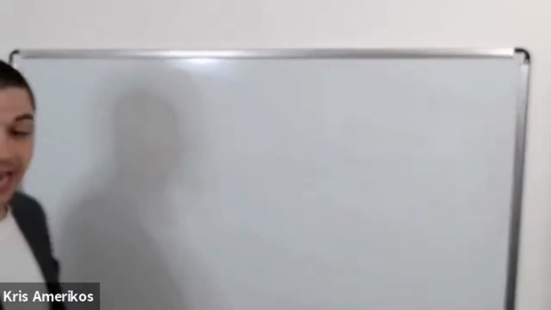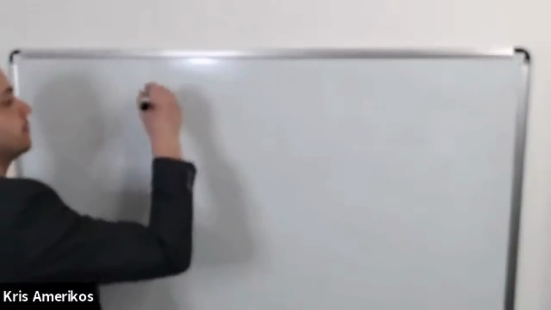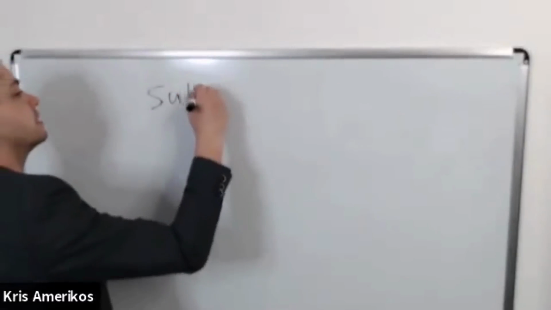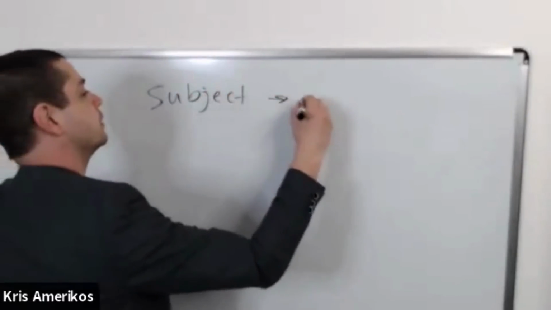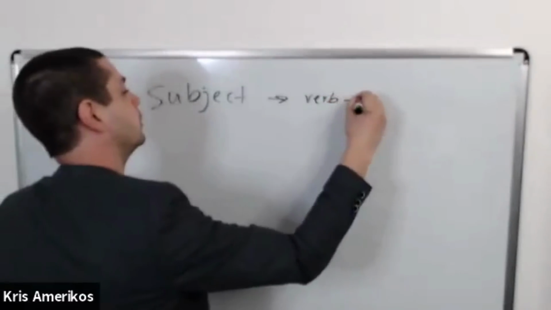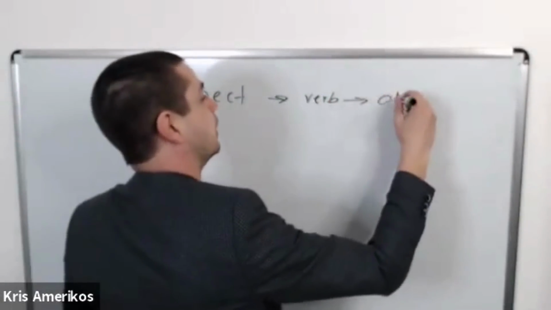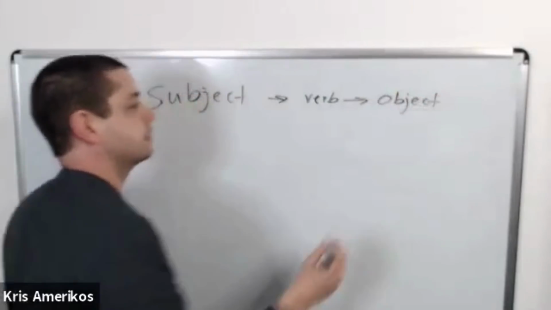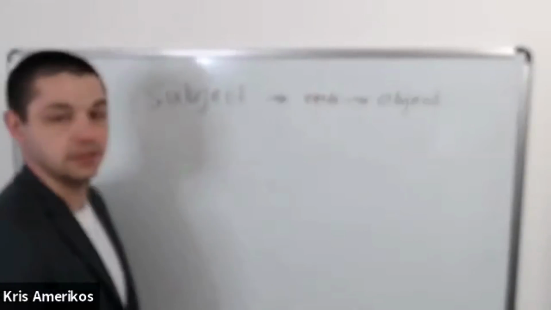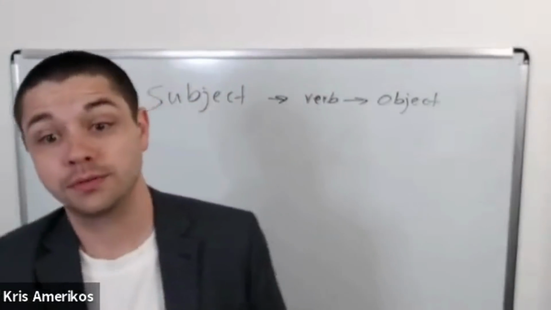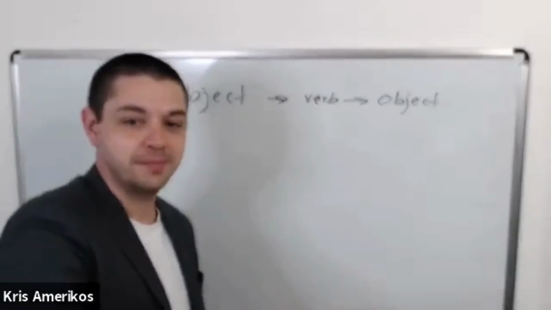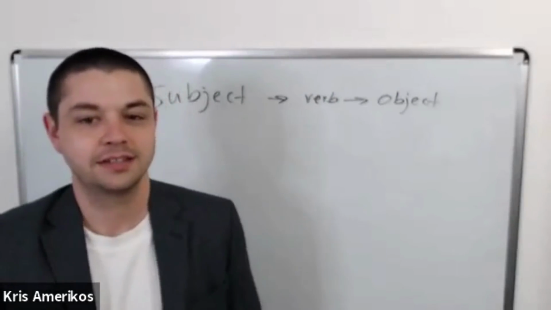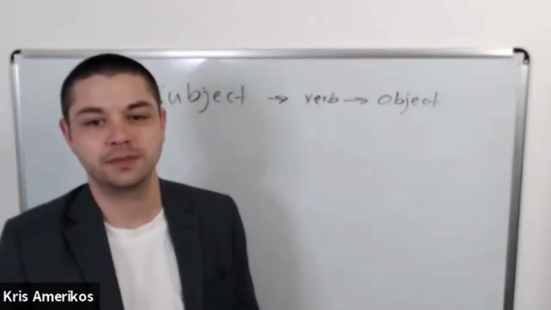Well, in active voice, usually we say subject, verb, object. I see you. You see me. Right? This is how we usually speak.